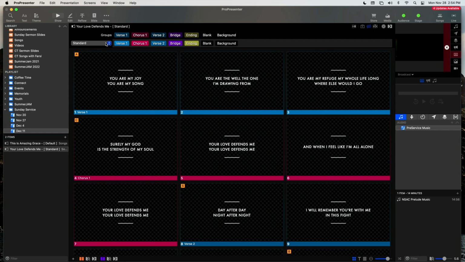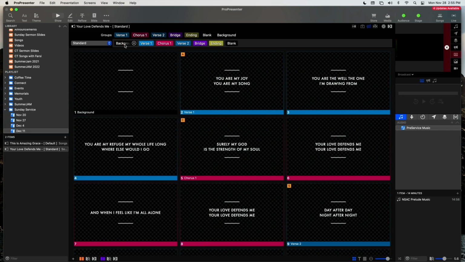So here, when it loads all the master slides to your default template, I usually bring the background slide to the very first, as the very first slide. And this is if we do decide to ever have backgrounds in the sanctuary, we can drop the image onto that slide, and that image will carry through the rest of the slides. So I just have that as a placeholder in the event that we want to have a background, or it's just a nice blank slide to start your song off before you click on the words. So that's something that is always needed.